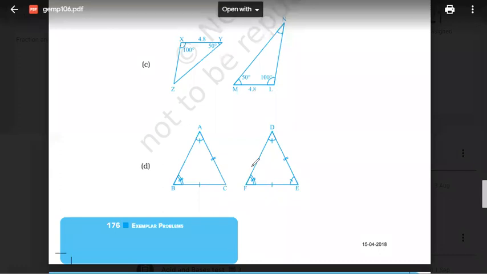Right. Now D. Tell me D. ABC and DEF. You tell me, congruent or not? If not, then which triangle is congruent to which triangle?